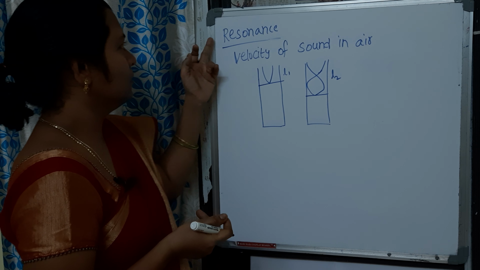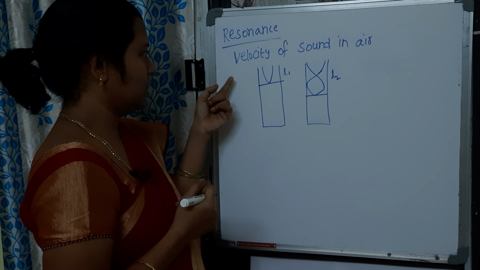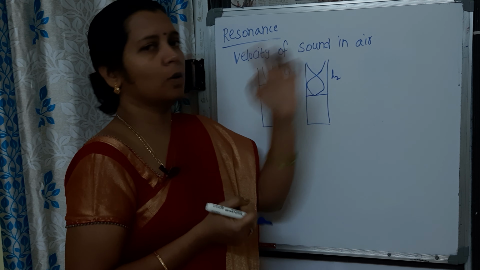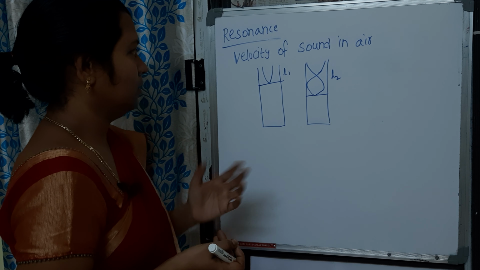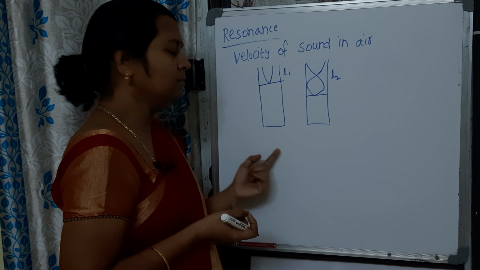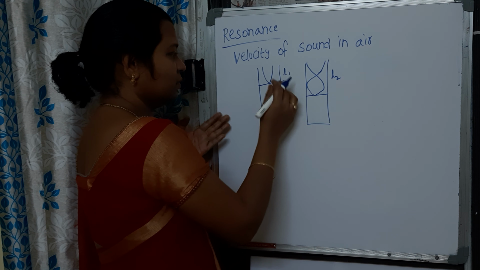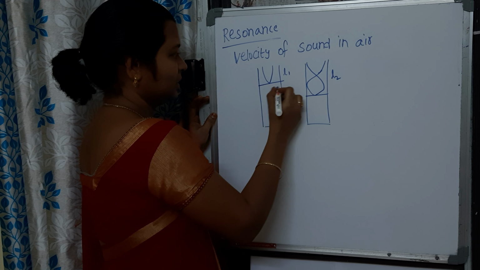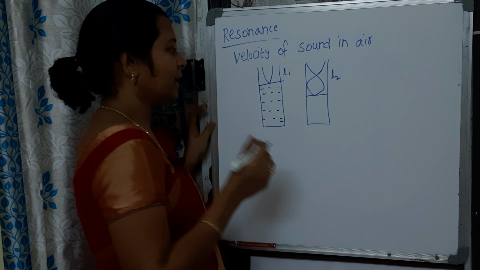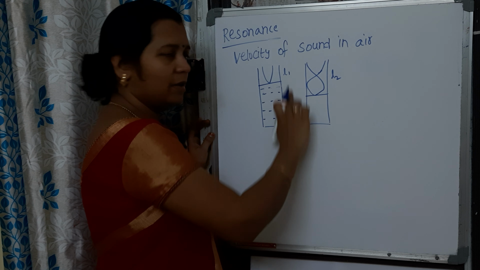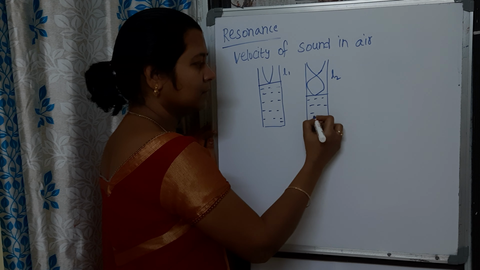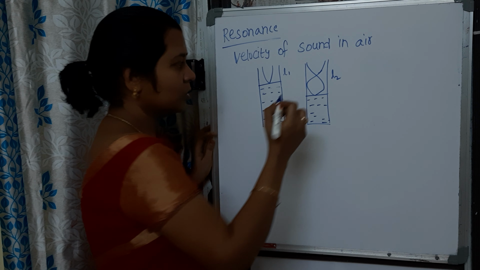So, using this principle, in your first year physics lab, we estimated the velocity of sound in air. This is the apparatus we used. Here we have a column partially filled with water, and we have an air column, right, and we are able to adjust the level of water. So we know that it is nothing but a closed pipe.